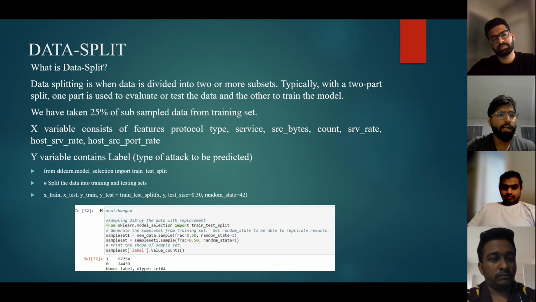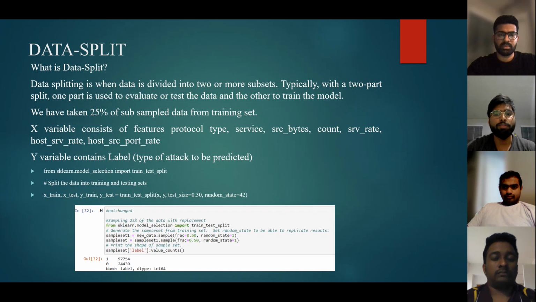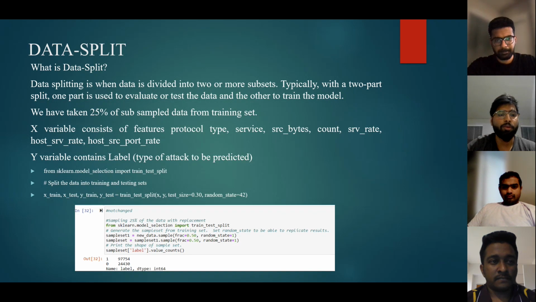Let us talk about the important slide, that is data split. What is meant by data split? Data splitting is when data is divided into two or more subsets. Here, the division takes place into two parts. One part is used for evaluation, that is testing, and one more part is for training the model.